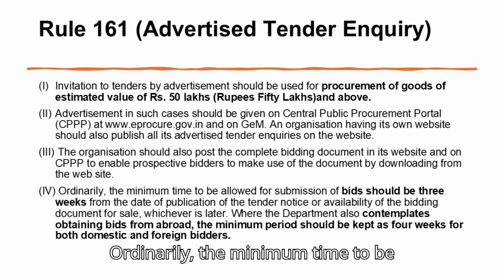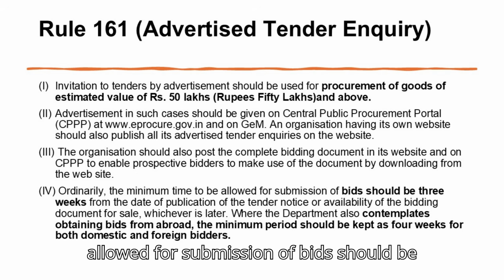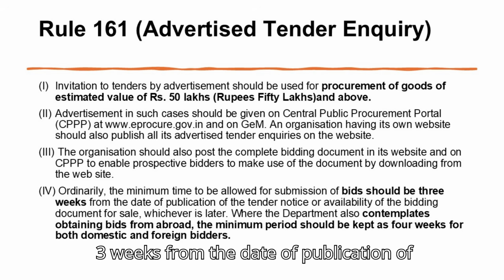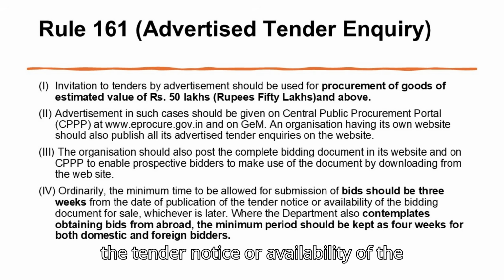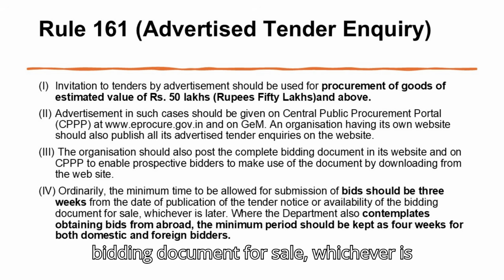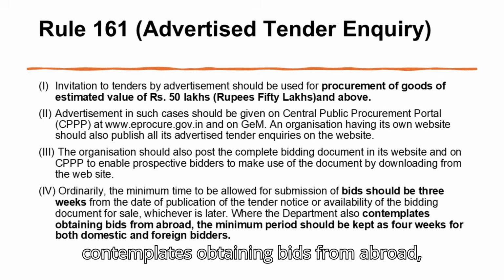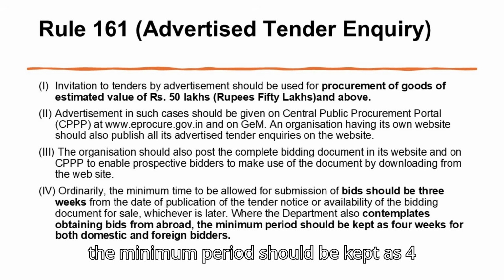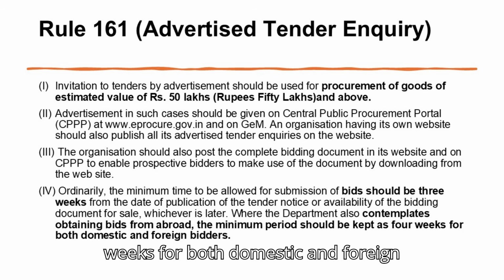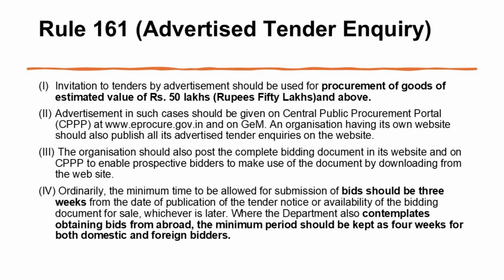Ordinarily, the minimum time to be allowed for submission of bids should be 3 weeks from the date of publication of the tender notice or availability of the bidding document for sale, whichever is later. Where the department also contemplates obtaining bids from abroad, the minimum period should be kept as 4 weeks for both domestic and foreign bidders.